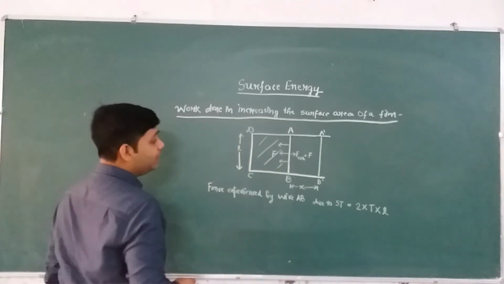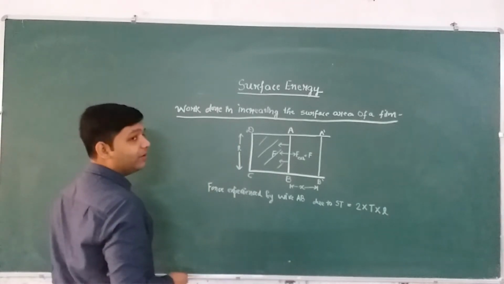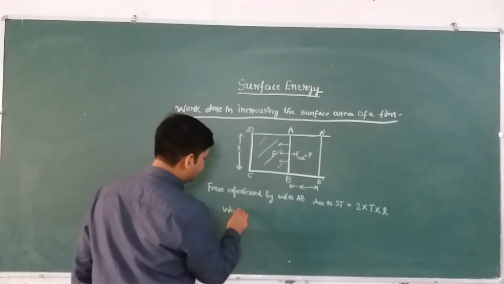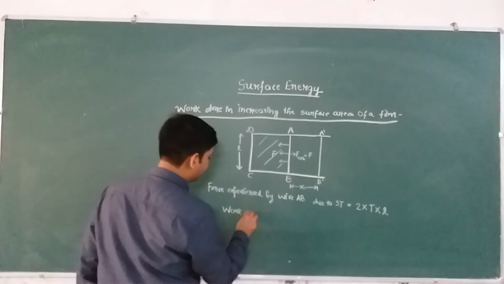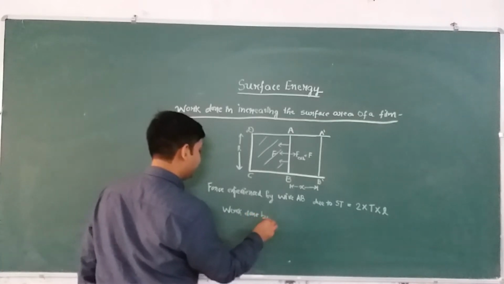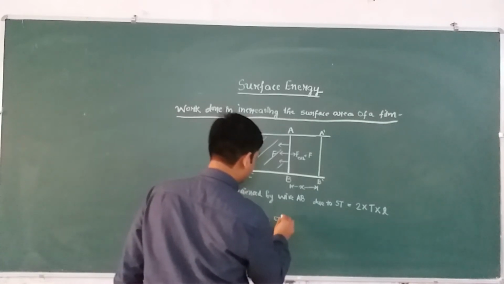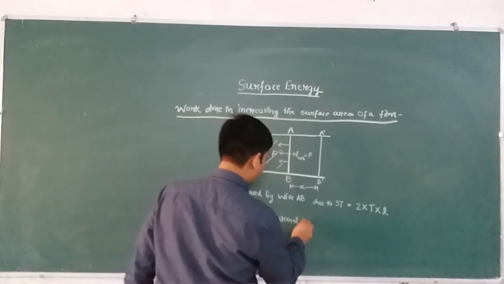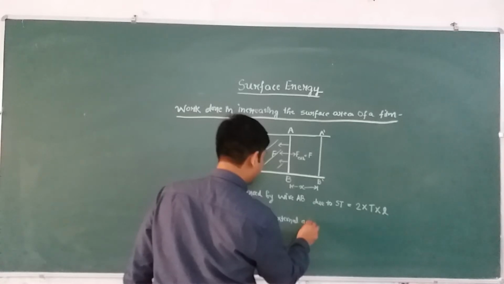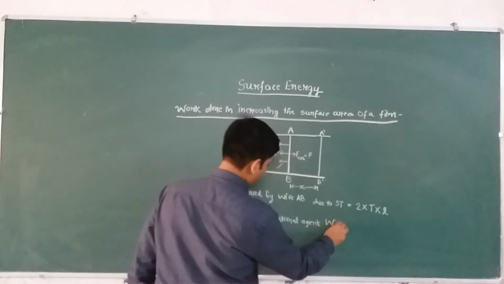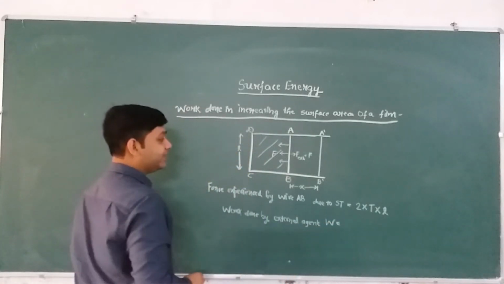Fine. So now if I ask you the work done by the external agent, W is equal to, what will be the work done by the external agent?